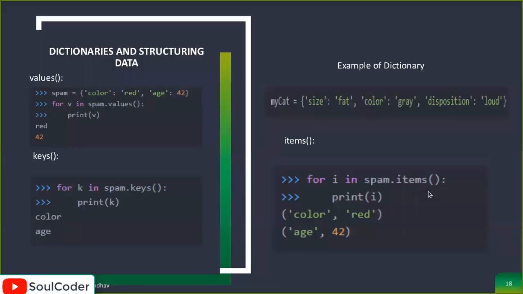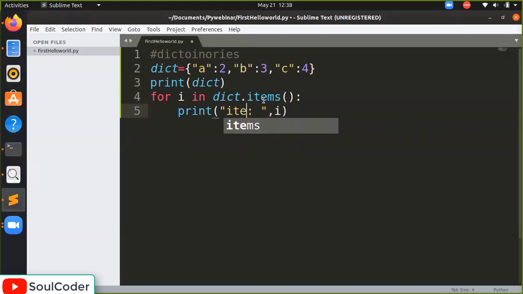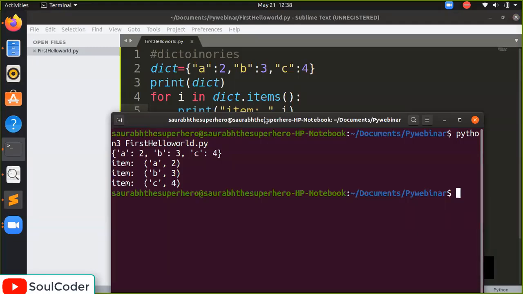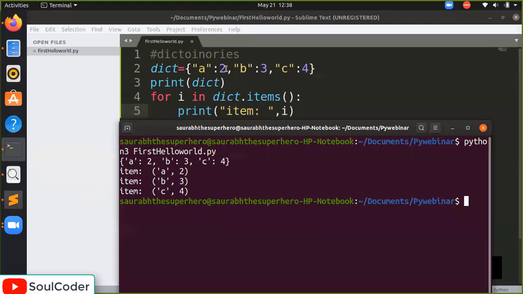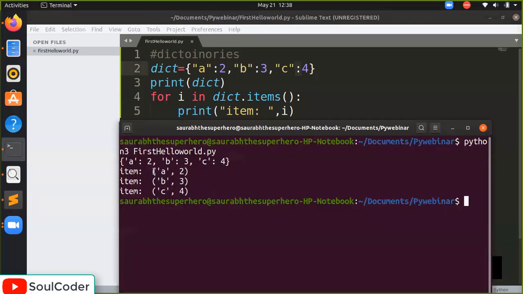Now, an example of a dictionary, this is the dictionary we have created. And now for the items, we can directly display all items, and the result will be, okay, dict.items(). So what it gives me is the tuples of this particular dictionary: a equal to 2, b equal to 3, and it gives me tuples. This is called a tuple.